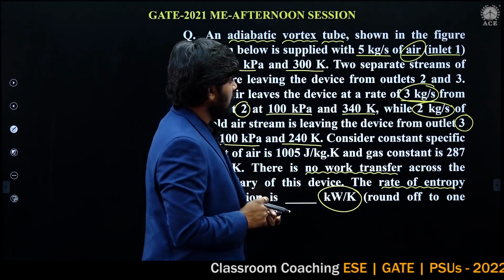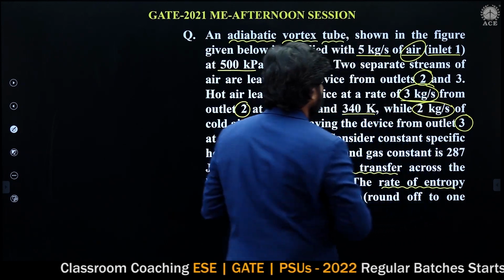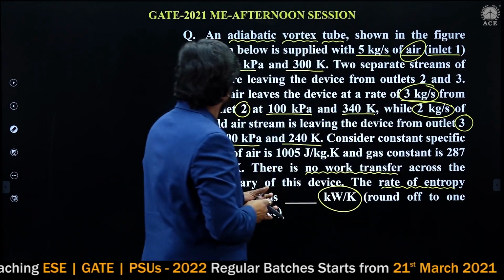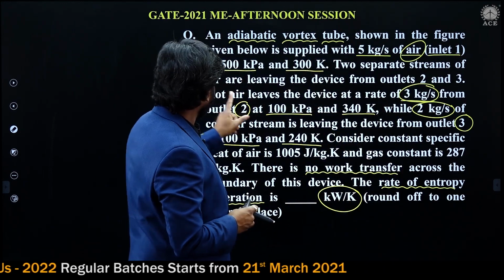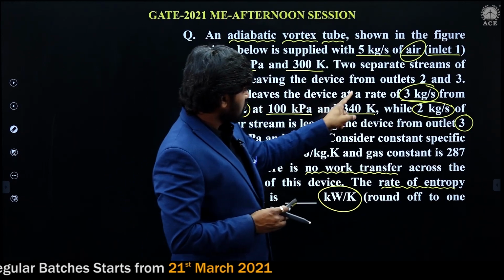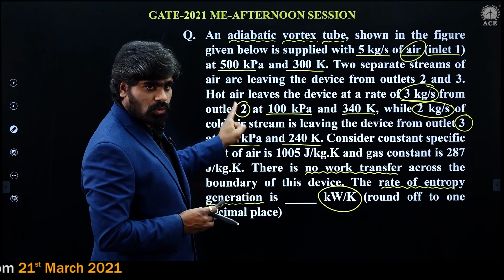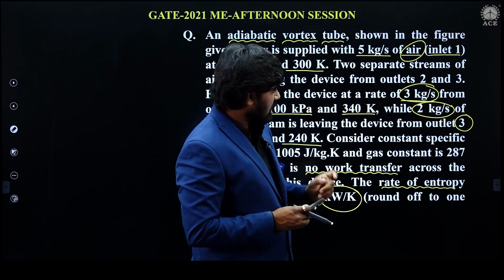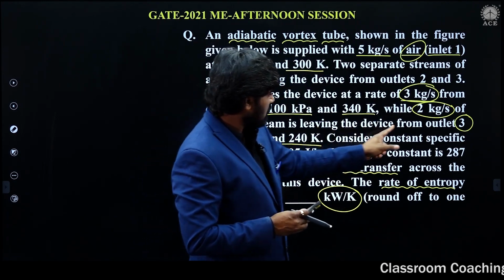Look here carefully, listen carefully. Separate streams leave the device at 2 and 3. Hot air leaves the device at the rate of 3 kg per second from section 2, and 2 kg per second of cold air leaves at outlet 3.